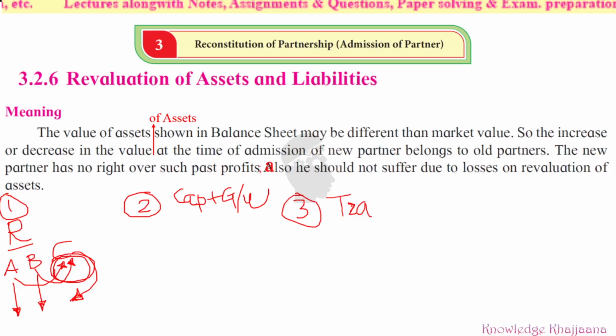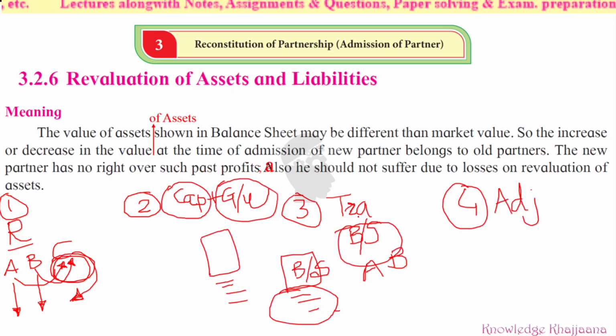So we have seen how to calculate the new ratios. Then we have also seen the journal entries for capital and goodwill, which is brought in by the new partner. For capital, we have seen in our lecture 1, and for goodwill, we have seen today, just now. Now, the third thing, that is transferring. We have to transfer the balance sheet assets or liabilities, because we have to revalue them. If the new partner is going to enter the business, then we have to revalue the old assets or liabilities. That is the third thing.